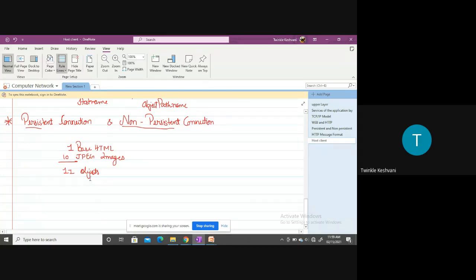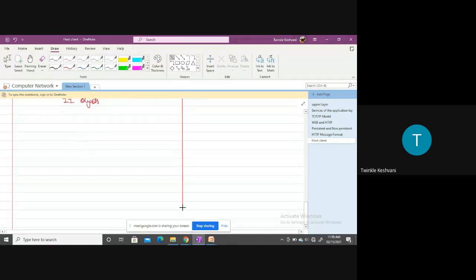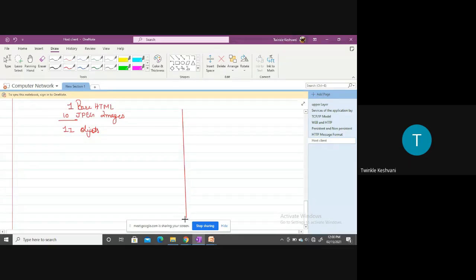So here, let's say this is one client and this is one server. This client is searching for a specific website, so the client needs to initiate the connection.